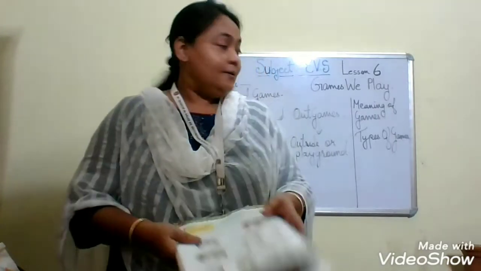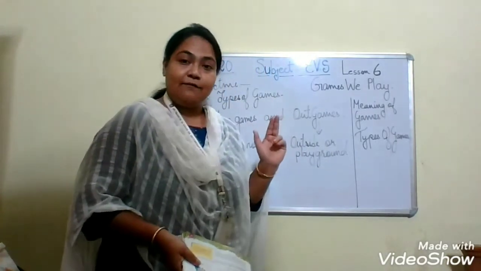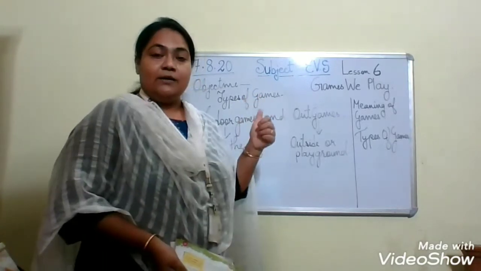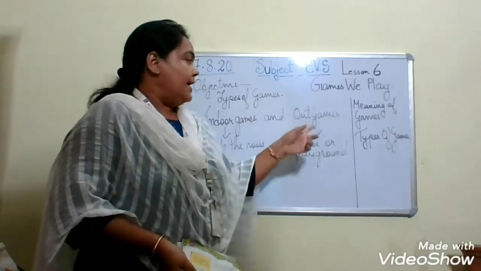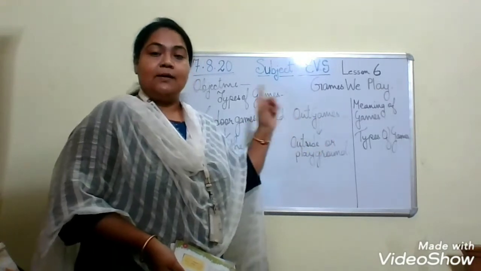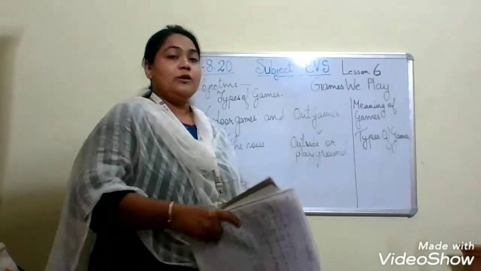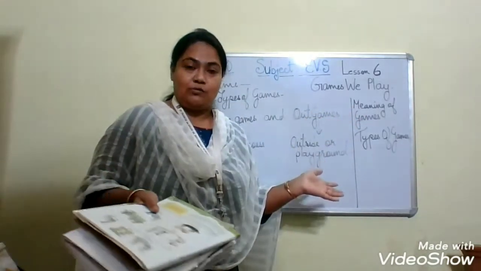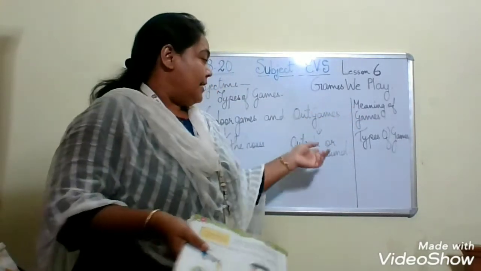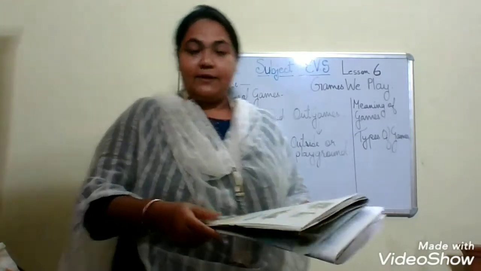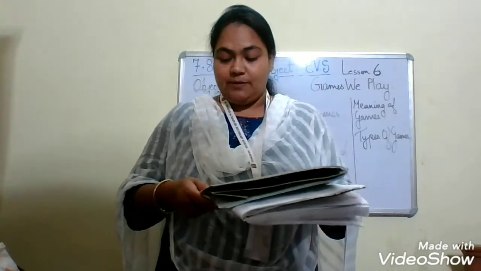Okay, you can see what we have learned today. We have learned that there are two types of games: number one is indoor games and number two is outdoor games. Indoor games are played inside the house and outdoor games are played outside the house, in a playground or an open space. Clear?